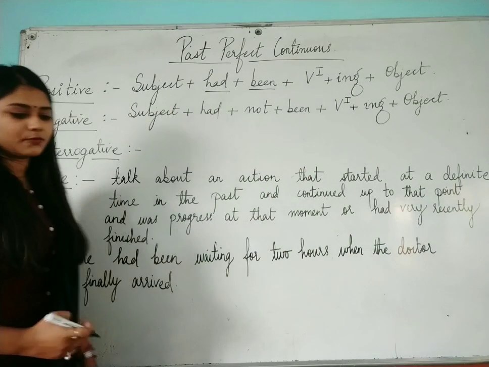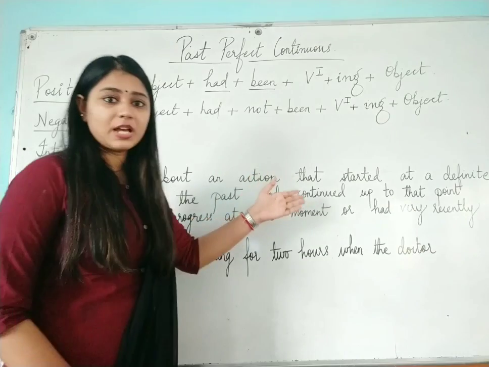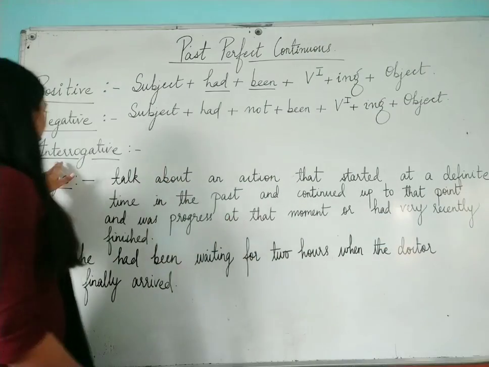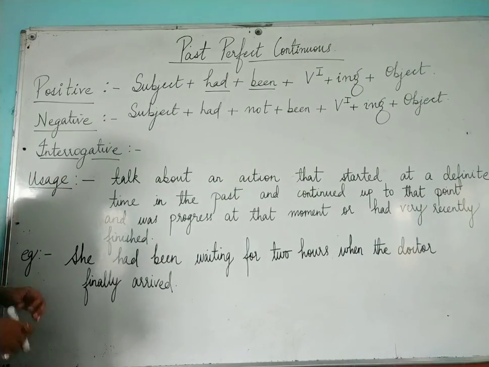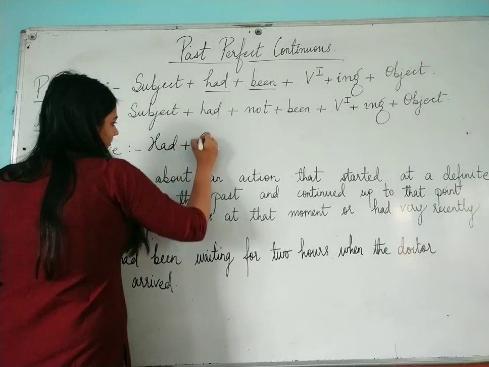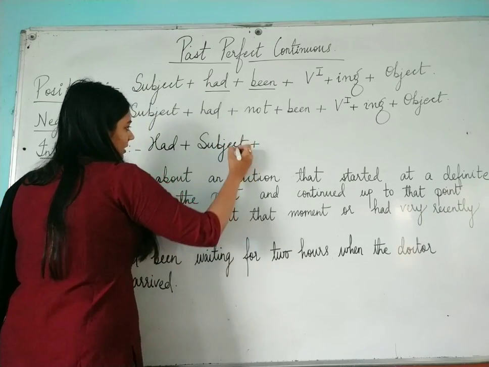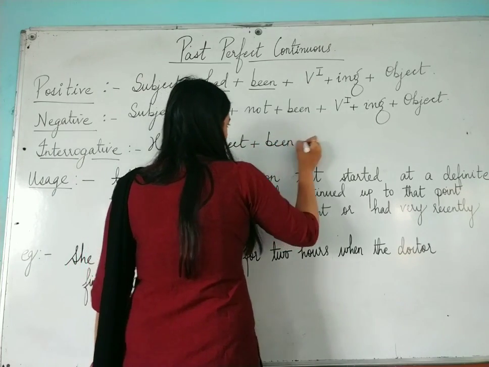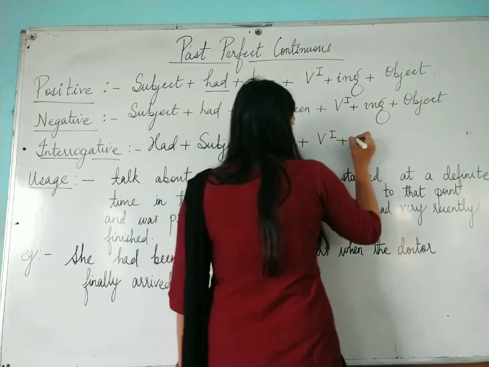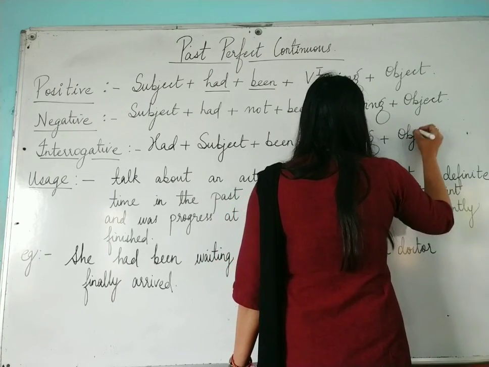Now again in your interrogative sentence, what will happen? In an interrogative sentence you will be using had plus subject plus been plus verb first form plus ing and then plus object.